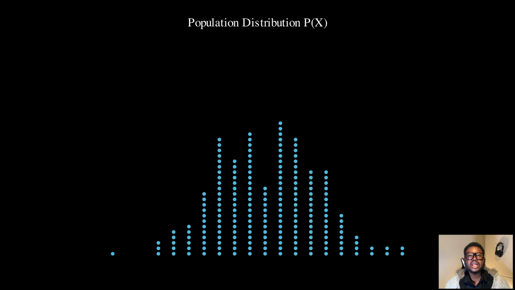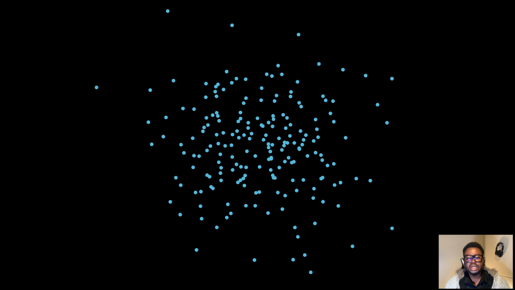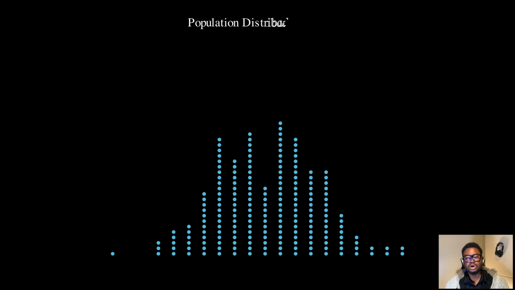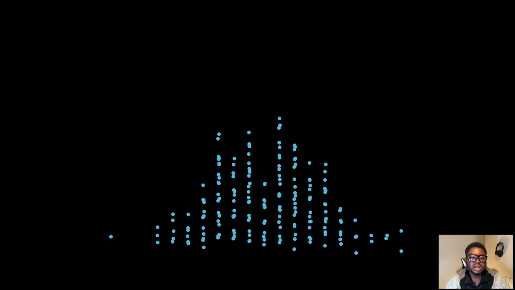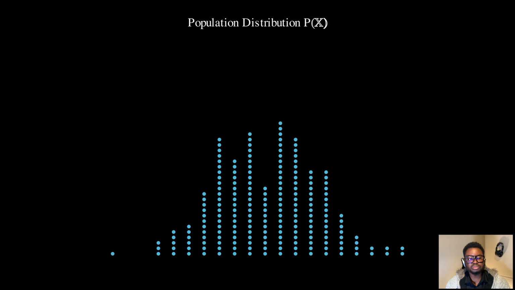It tells us how likely we are to observe any particular value. In this case, it's roughly Gaussian, or bell-shaped. Most observations cluster around the center with few extreme values. This is our ground truth, right? This is the real world distribution we're trying to learn from.